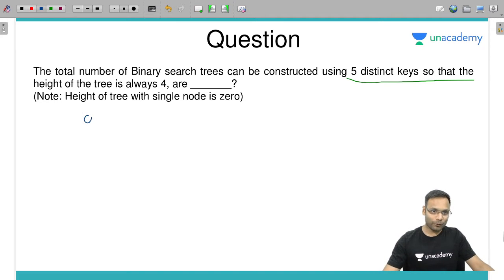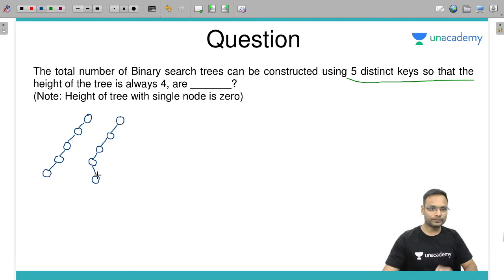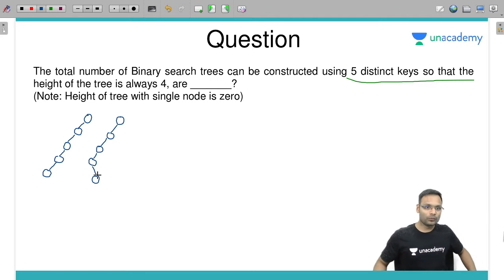So one type of tree you can have is this one. Height 4. Yes. You can switch this last node in the right also. Yes or no?